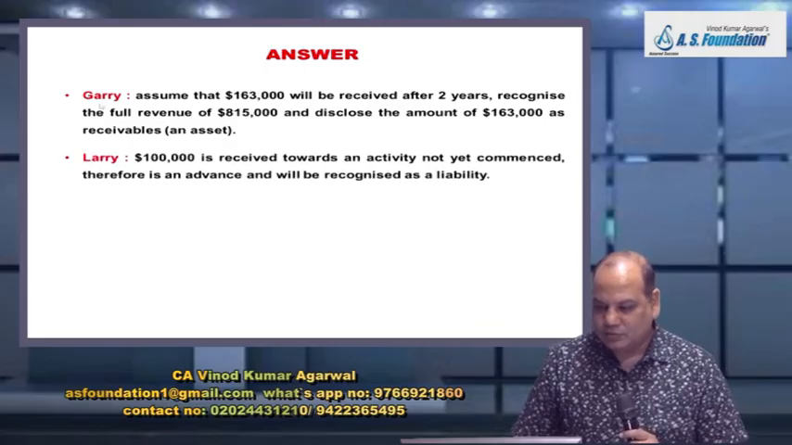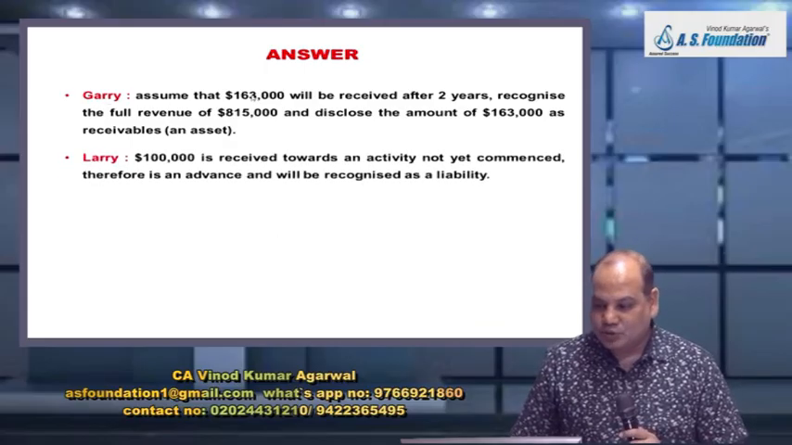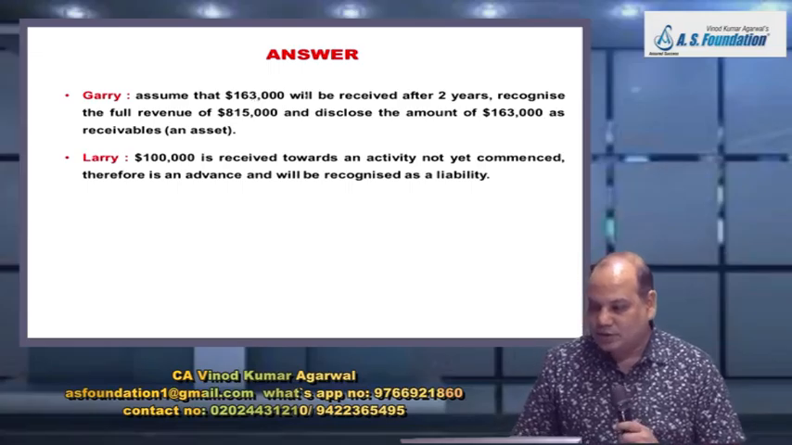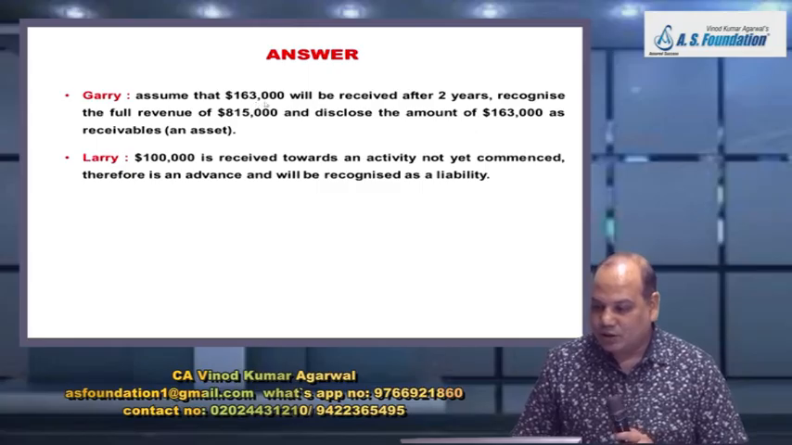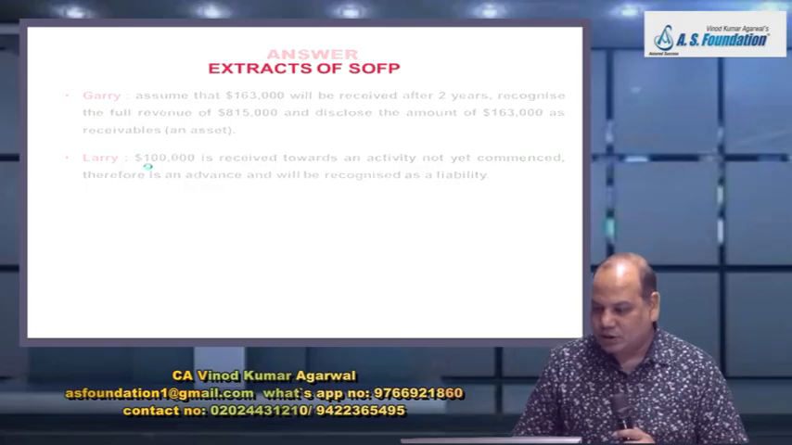Same answer. In case of Gary, assuming that the amount will be received, recognize 1,63,000 as a receivable, as an asset. And in case of Larry, $1 lakh will be treated as advance.